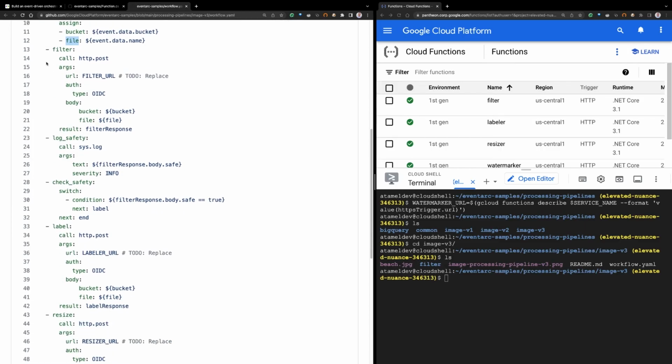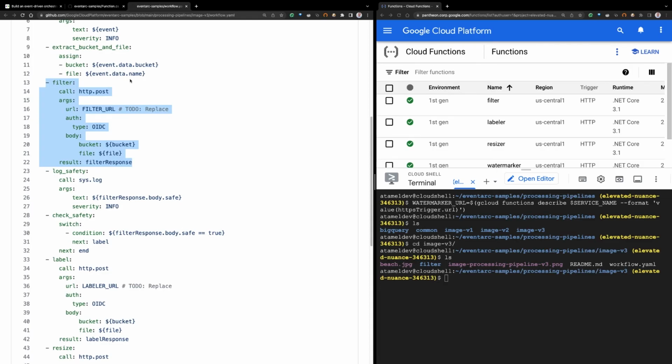Then the next step is filter. In this step, we are making an HTTP post call to the filter URL. Now this filter URL is a placeholder right now. We need to replace that with the actual filter URL that we saved from our cloud function. That's why I have this to-do replace here, and we'll do that in the next step. But we'll make a call to that filter URL, and in the body of this HTTP post, we'll pass in the bucket and the file that we received from the event, right? So we are basically saying to the filter, just filter this file in this bucket for us. The filter will have a response, and we'll capture that response in filter response. So that's what this is about.